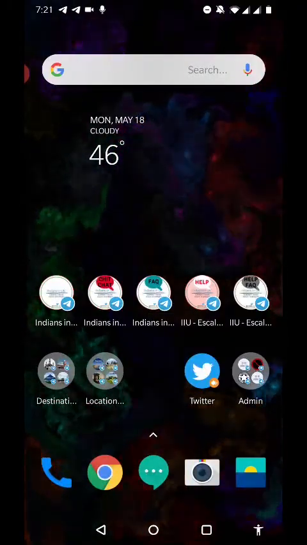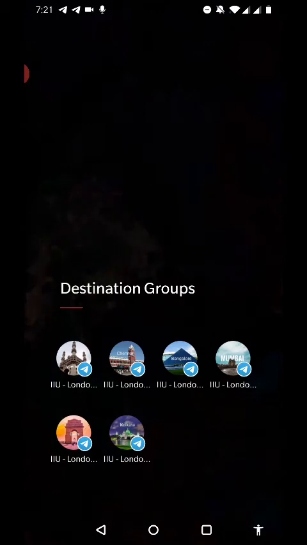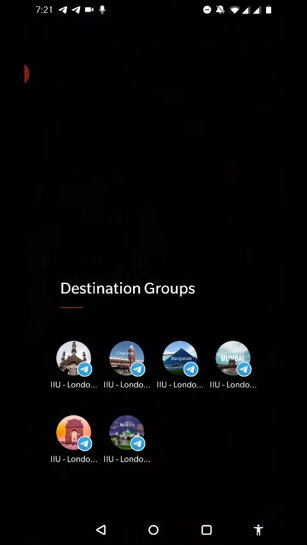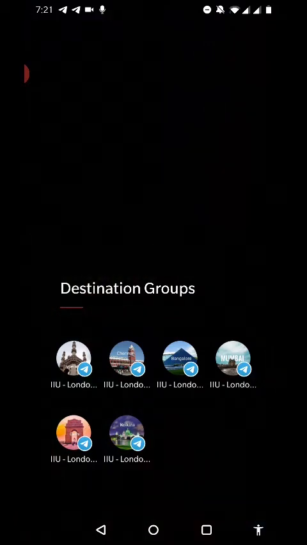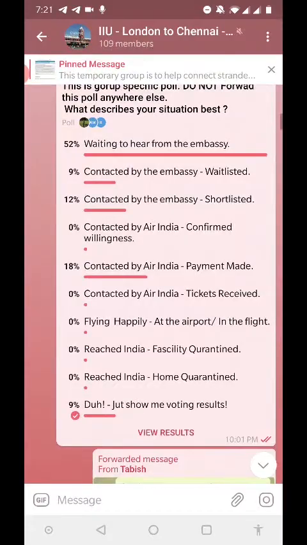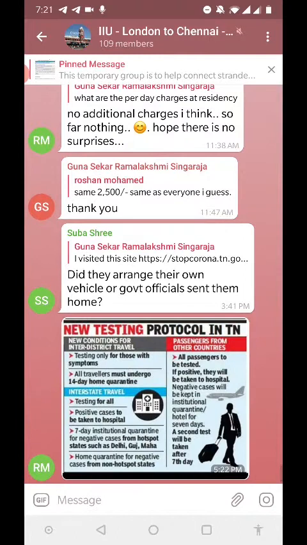Then you have got destination specific groups. Depending upon where you want to go to in India, you want to join one of the destination groups. For example, if I want to go to Chennai, then I can join this Chennai group. People from Chennai are added here and you can ask all the destination specific queries and be in touch with people who want to go to the same destination.